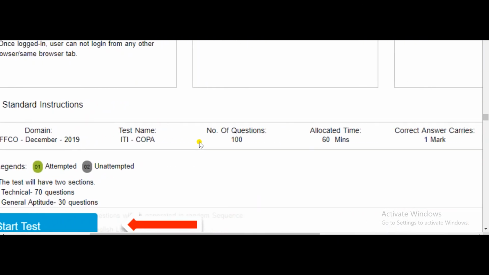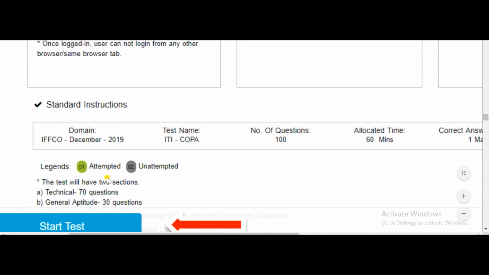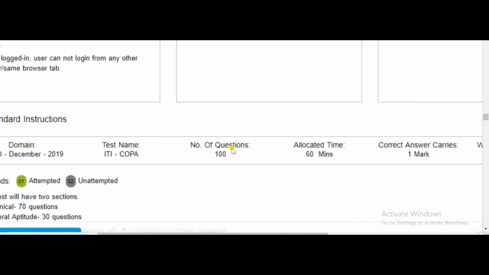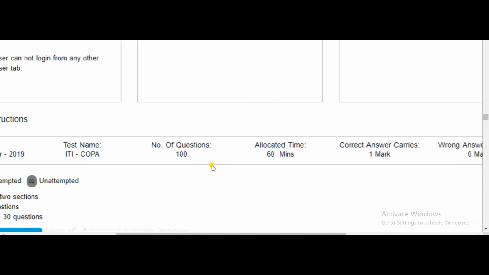Here will be the test name, and here for example they have shown some general aptitude and technical questions. This is not your case. The number of questions given to you will be 6. You will be asked 6 questions from 3 modules: spreadsheet, generation of slides, that is PPT, and word processing. 3 questions will be from MS Excel, so you have to give more priority to MS Excel. Then MS Word you will be asked 2 questions and 1 question from PPT.